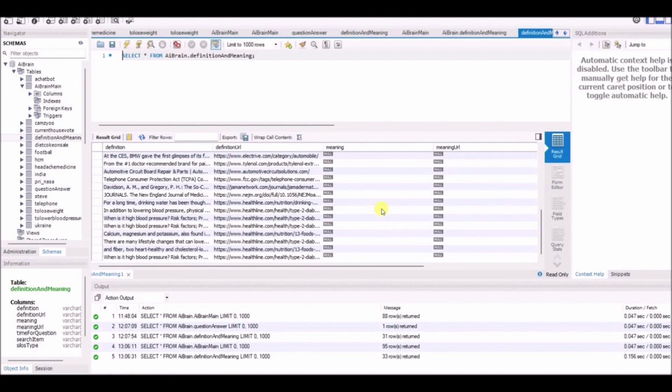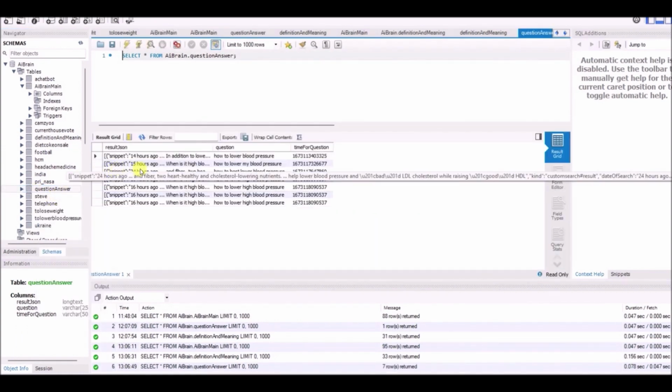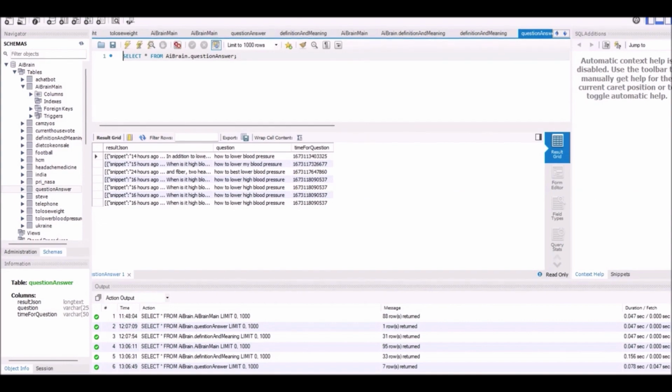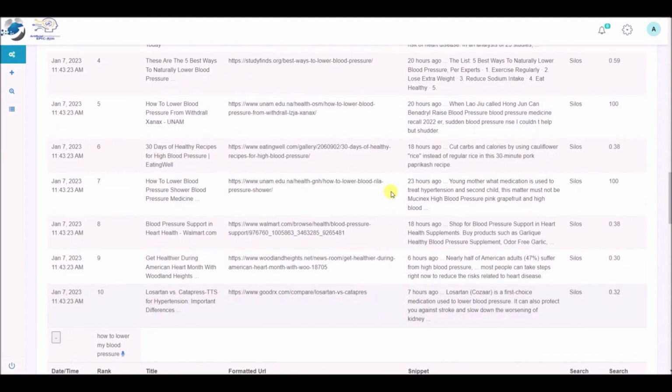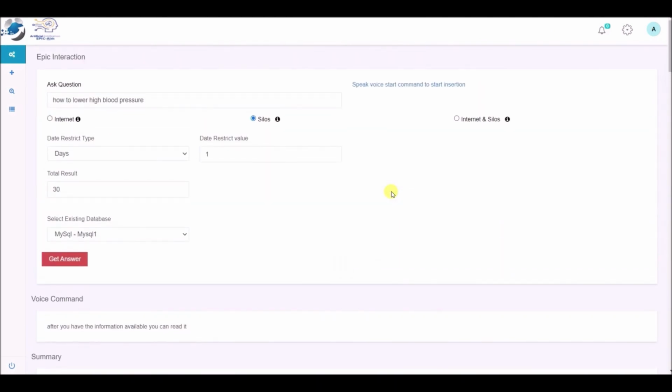And then we also have the Q&A, or what we call the questions and answers. So we store all questions and answers that were asked, and in the JSON format we store the results, again the question and the time for the question. So this is the early stages still of our AI cognitive.